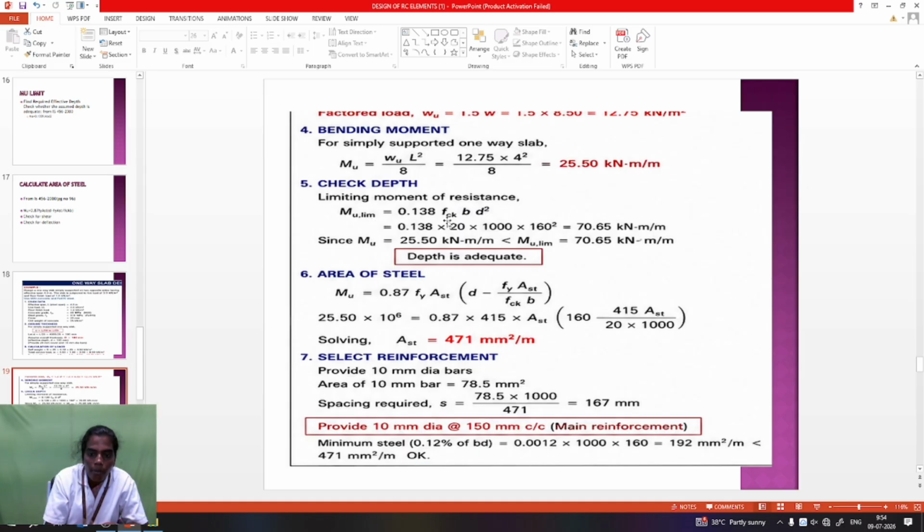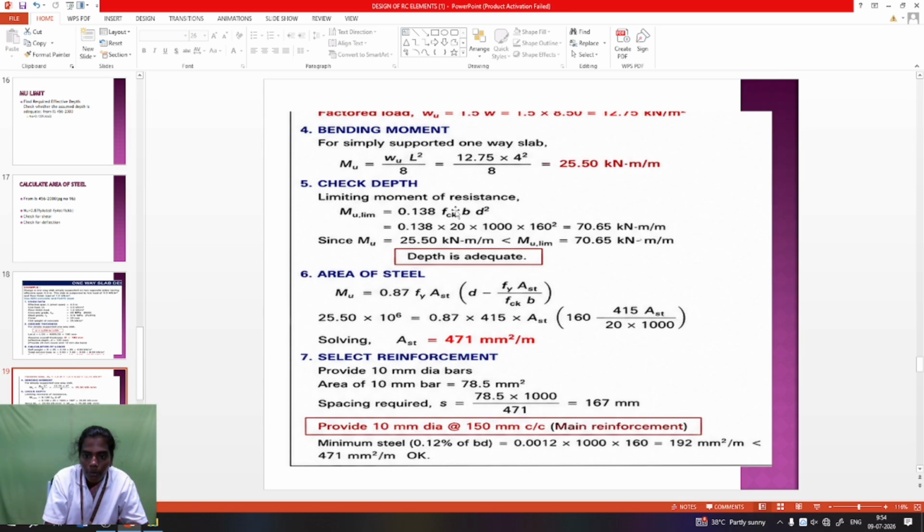The M limit formula is taken based on your grade of steel. For grade of steel Fe415, we use the coefficient 0.138. For Fe500 it changes to 0.144. For mild steel, the coefficient is 0.126. This is taken from the IS 456 code book.